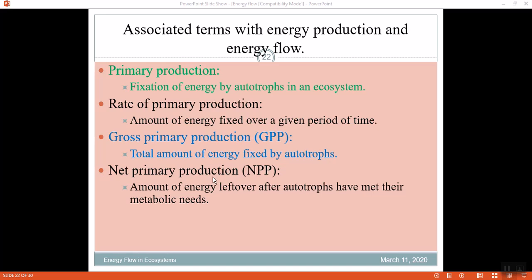And net production is the amount of energy left over after autotrophs have met their metabolic reactions, because not all the energy trapped is stored for the primary consumer. The autotrophs also utilize some energy. So gross primary production is slightly higher than net primary production.